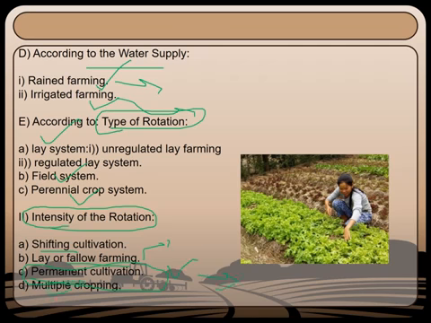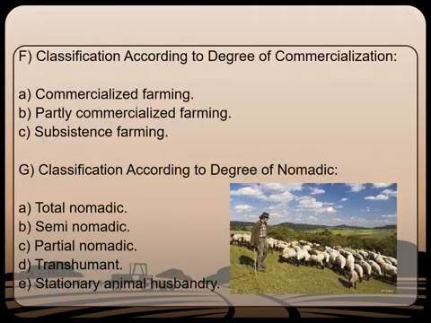The next thing is multiple cropping. Multiple cropping is like producing one crop for 3 months, another crop for 3 months, and the cropping continues with various other varieties being grown on the same land. So this is the classification based upon intensity of rotation.